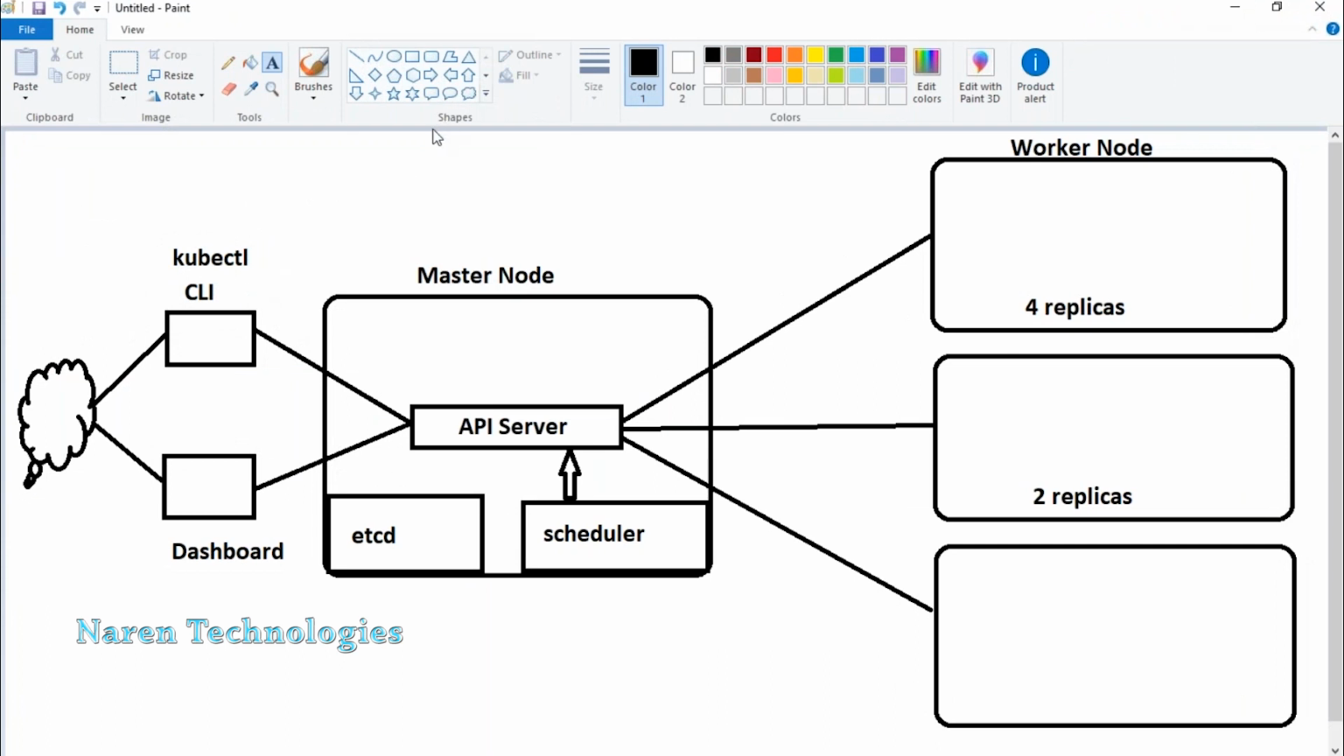Of course, etcd will also keep communicating with the API server. It will write the data and it will also read it. Two-way communication happens between etcd and the API server.